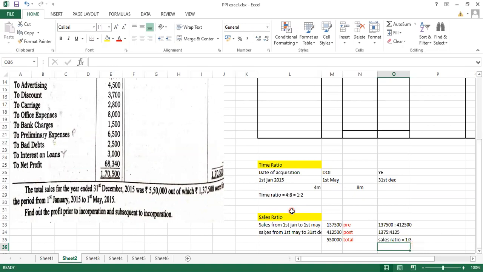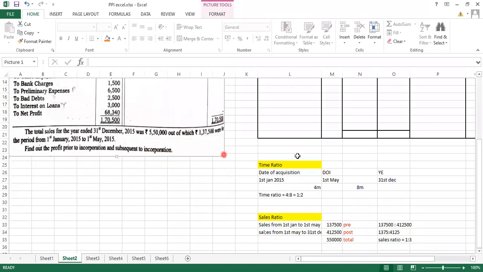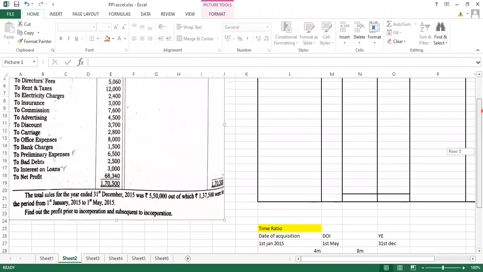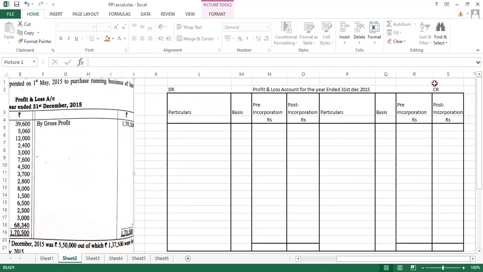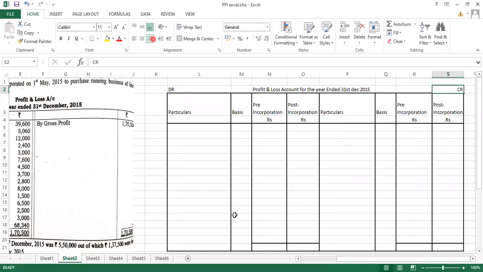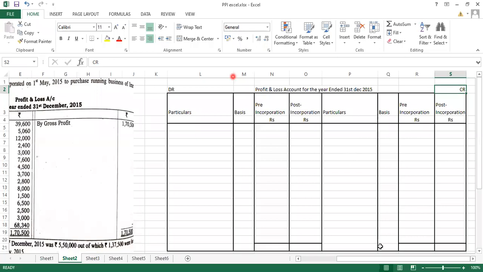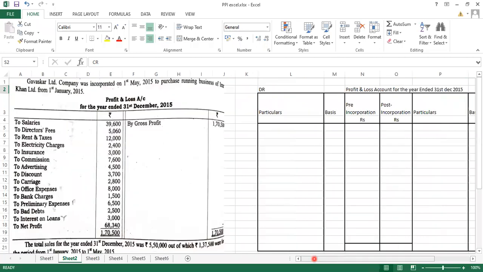Okay. Now another thing which we now need to do is we need to bifurcate whether this will go in the pre, whether it will be in the post, or whether it will be recorded in the time ratio or a sales ratio. Fine. What is the format, class? We are going to make a profit and loss account over here. Pre incorporation और post incorporation duration का 2 columns बनाएंगे. ठीक है, and first will be the basis. In the basis we will be writing down कि in which ratio we are dividing it up. ठीक है, in which ratio we are just dividing it up, that we are going to write down in the basis column. Clear? Sure.